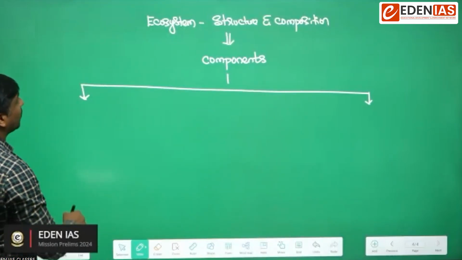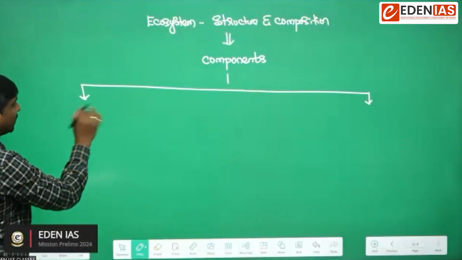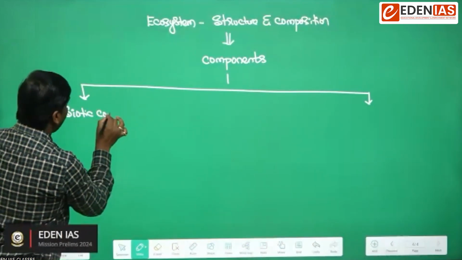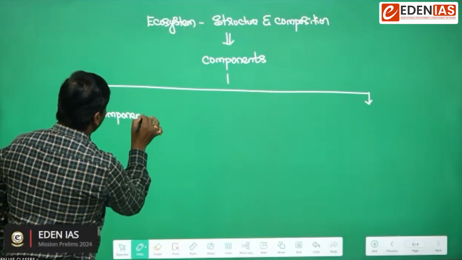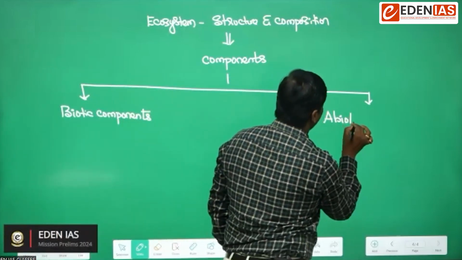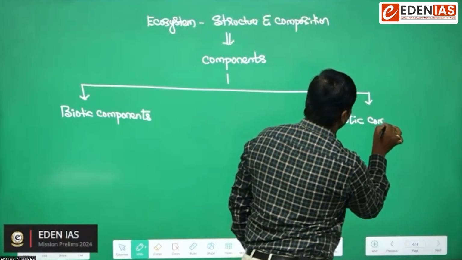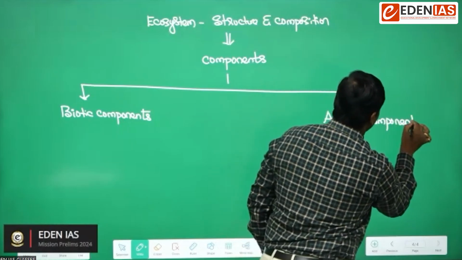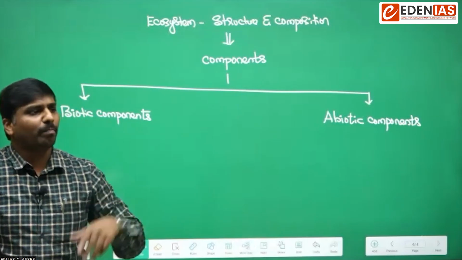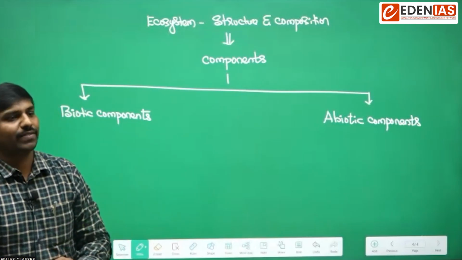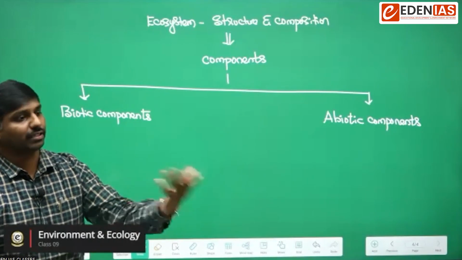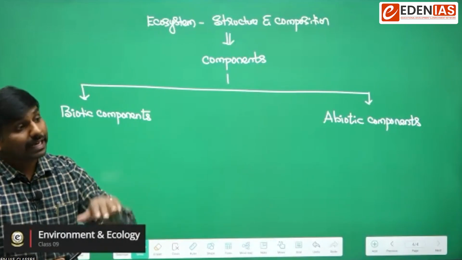So when we talk from the perspective of components of the ecosystem, we will have the biotic components and abiotic components. Okay. There we have studied in a general way. Biotic components in the environment means we have studied plants, animals, microorganisms, insects, or human beings, etc. Like that we have studied.